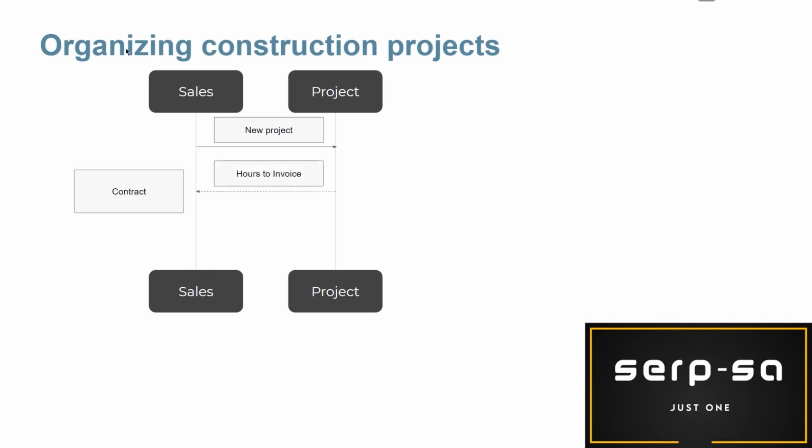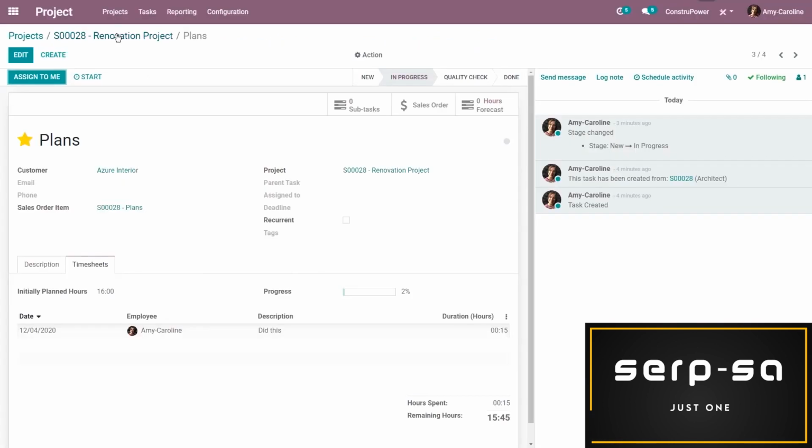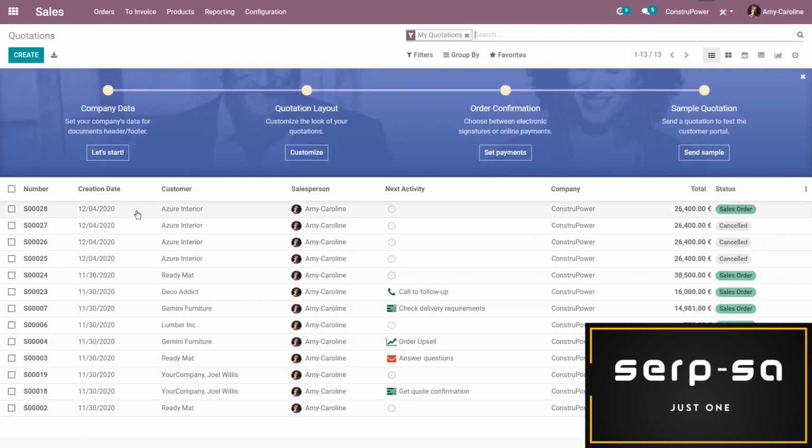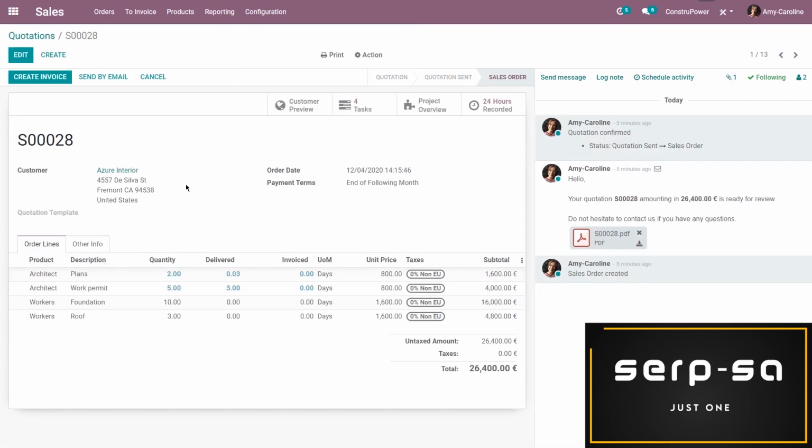But now let's say that they've reached the end of the month and it's time to invoice the customer. To do so, they need information about what should be invoiced and what shouldn't be. And this is a task for the sales team. So we're going to jump back over to the sales application. And I'm going to go to my sales order number 28 here.